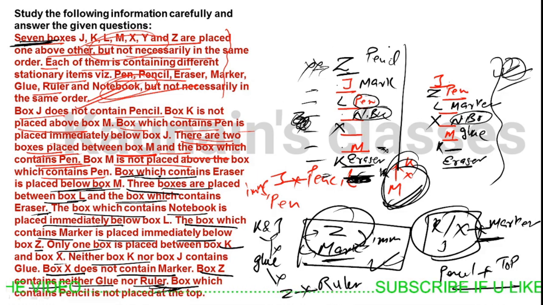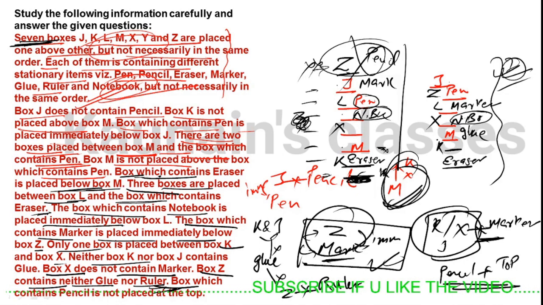But as soon as we place pencil here, this possibility is eliminated because pencil can't be at the top. So we are left with only this possibility, that is going to be correct. K and J don't like glue. We are left with pencil, which can't be at the top, so pencil will be coming here and ruler will be coming here. Okay, so we are done.